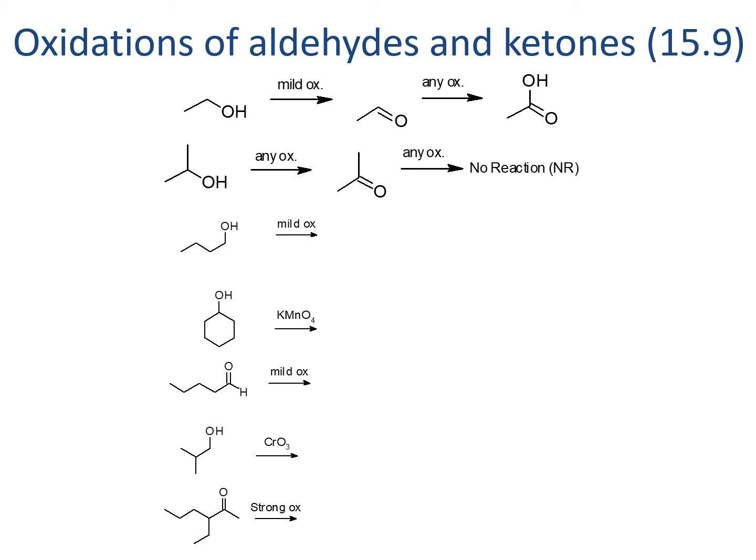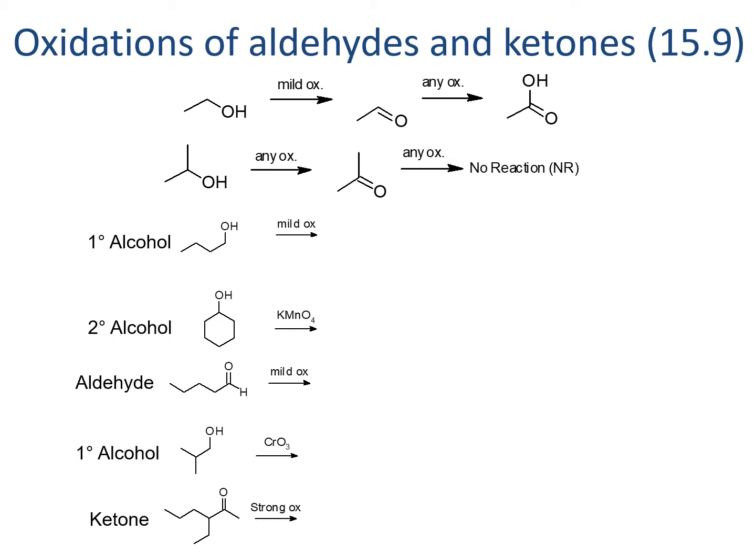Let's start by identifying which functional groups are actually reacting as either primary, secondary, or tertiary alcohols, or aldehydes, or ketones. The top molecule is a primary alcohol. The next molecule is a secondary alcohol. The third molecule is an aldehyde. The fourth molecule is a primary alcohol. And the fifth molecule is a ketone.